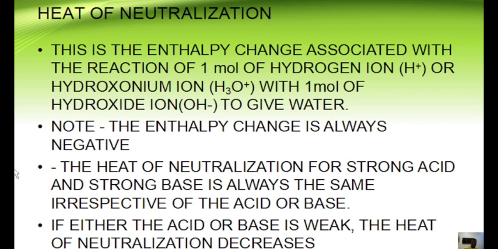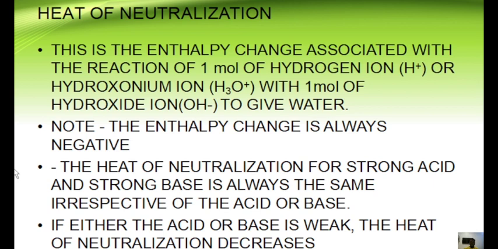Once a strong acid is reacting with a strong base, such as sodium hydroxide, potassium hydroxide, or calcium hydroxide, you will notice that the heat of neutralization is the same. The average value of the heat of neutralization is about 57.4, or within that range. So once you are dealing with the heat of neutralization and it is from a strong acid and a strong base, the value will be the same.